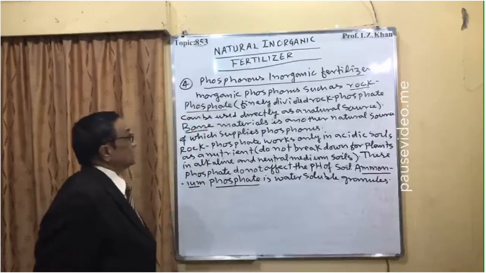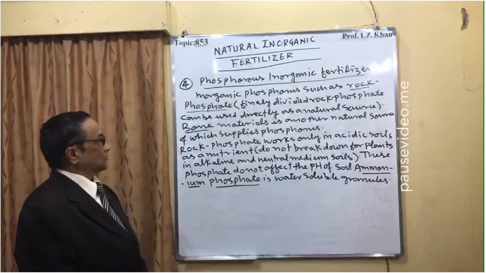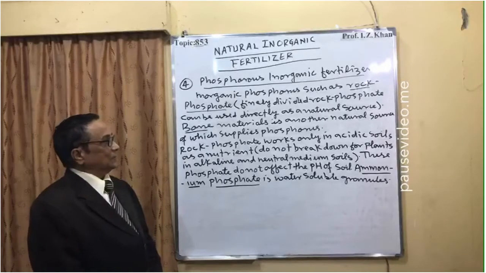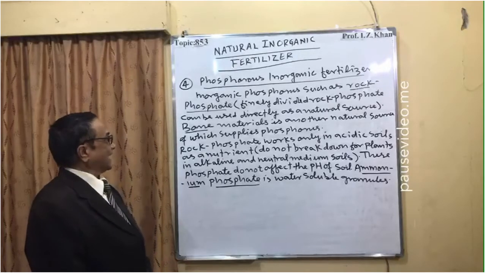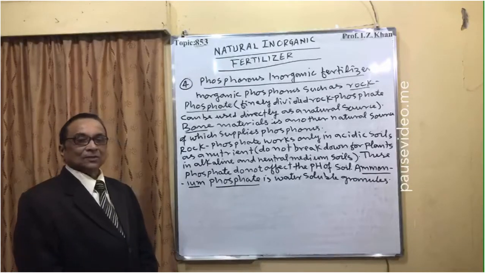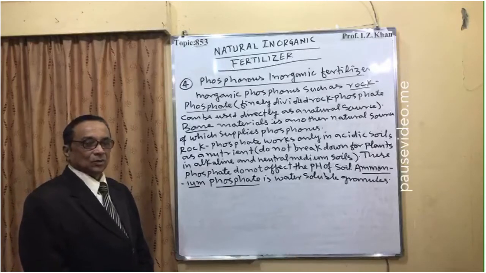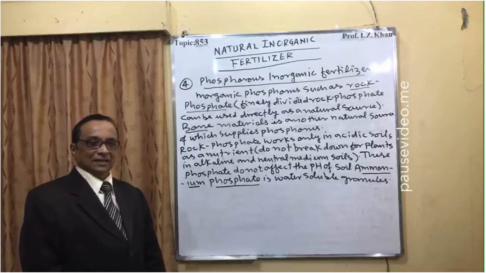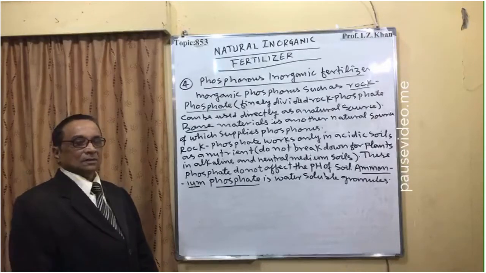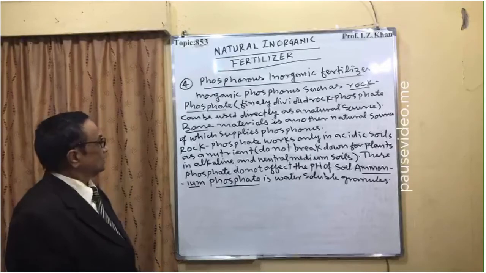The inorganic phosphorus fertilizer, such as rock phosphate, finely divided, can be used directly as a natural source of fertilizer. Once we have rock phosphate, you can finely divide it into very small pieces in powder form, and directly use it on the soil as a natural source of phosphorus.